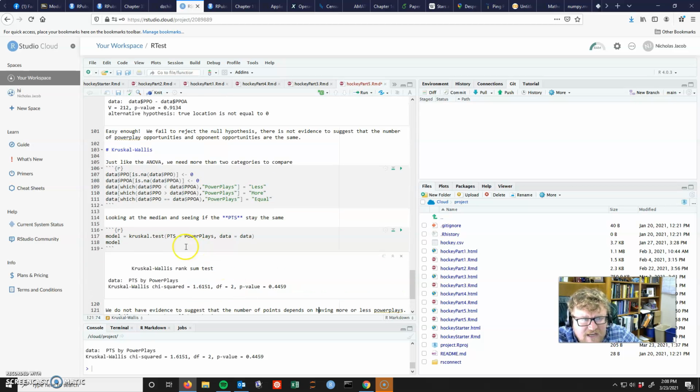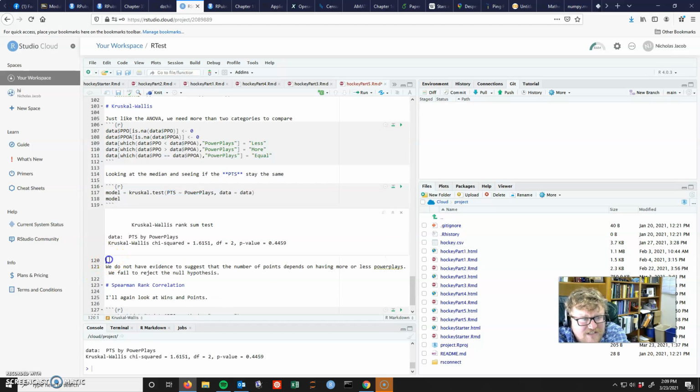The one thing to keep in mind here is, again, you're looking at medians, not means. So it is a non-parametric statistic, but the test is run really similar to the way we ran ANOVA. Remember the ANOVA, you could run aov, and that's all I've done here. Kruskal.test. So that's the Kruskal test.